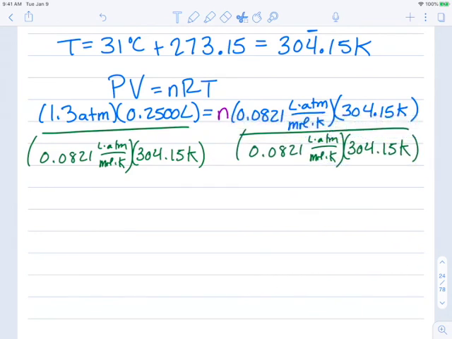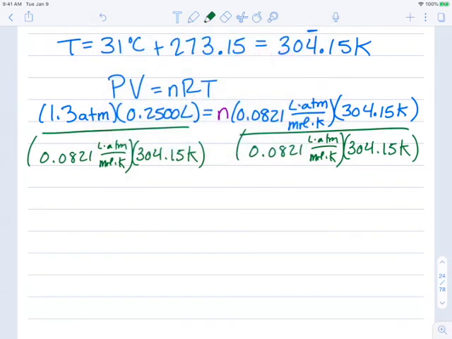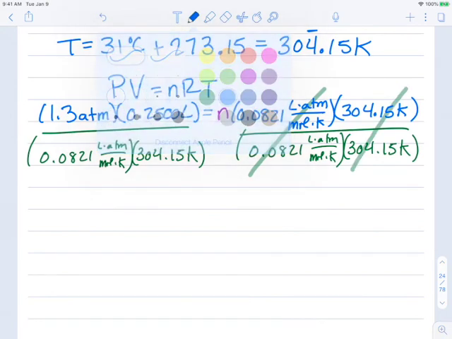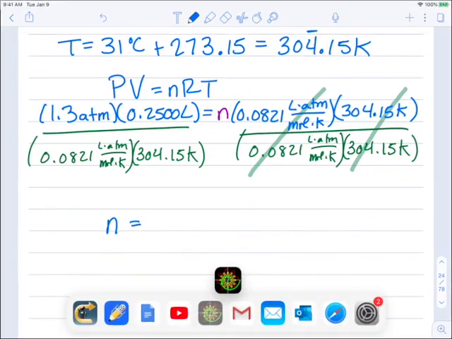So dividing it on both sides, the R's will cancel and the temperatures will cancel. So the number of moles, n, is going to be 1.3 times 0.2500 divided by 0.0821 and also divided by 304.15. So let me go ahead and do that.